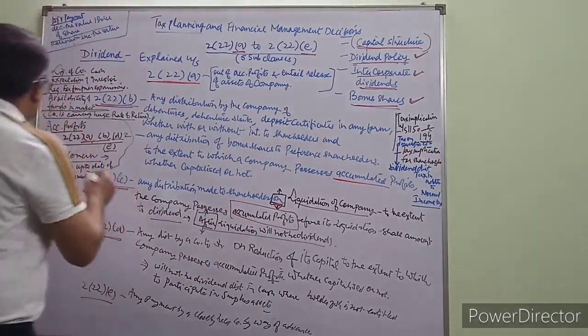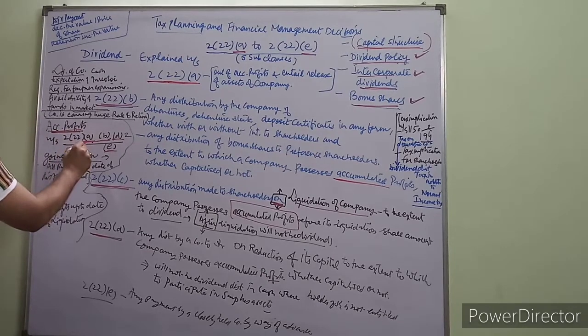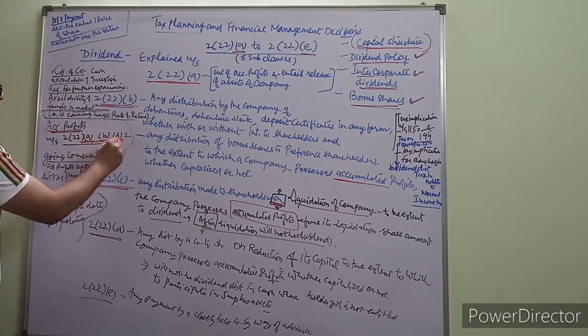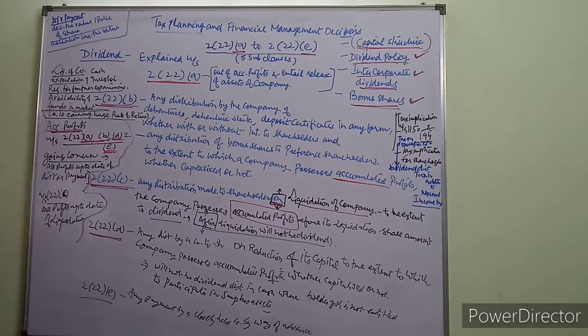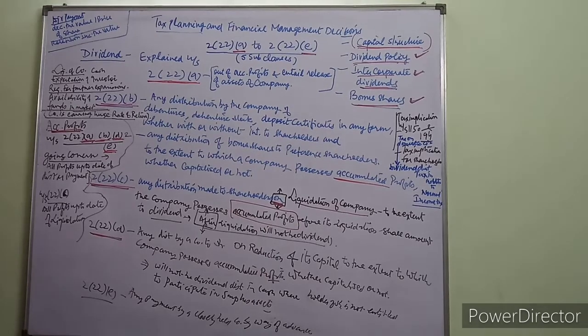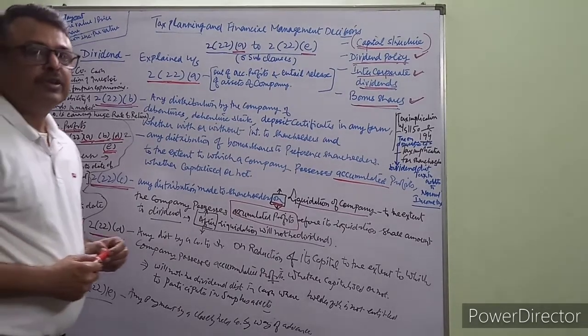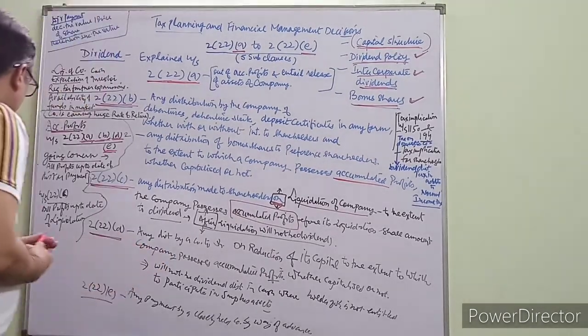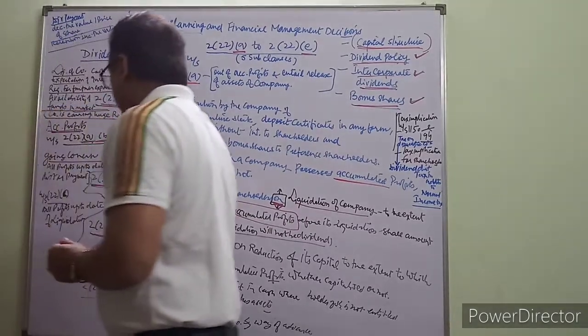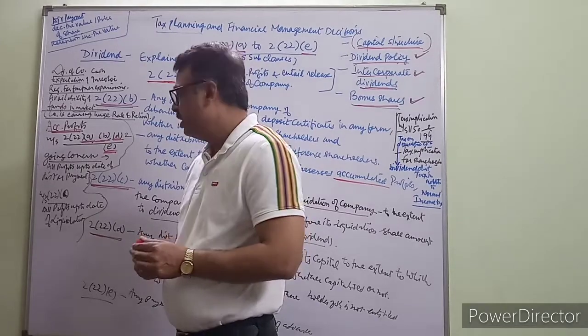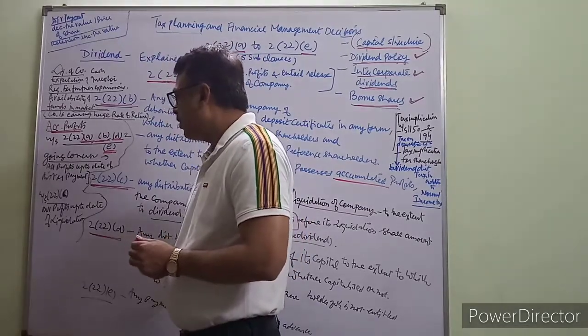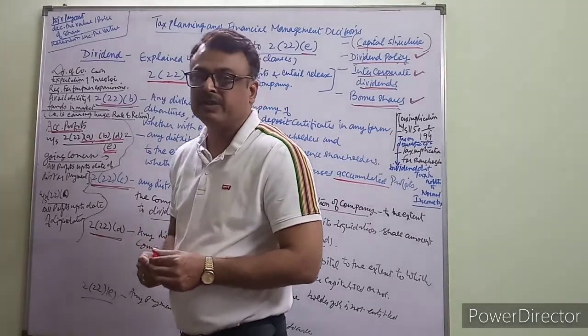Now, the meaning of accumulated profits in case of subclauses A, B, D, and E, except C, where companies are going concerns, is all profits up to the date of distribution or payment. And in case of section 2 subsection 22 subclause C, where the company is in liquidation, all profits up to the date of liquidation will be taken.